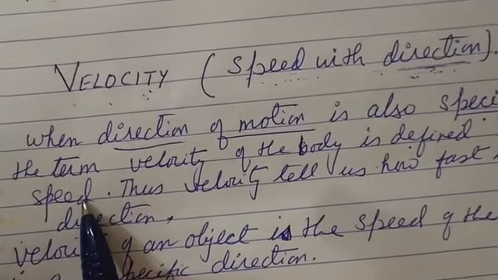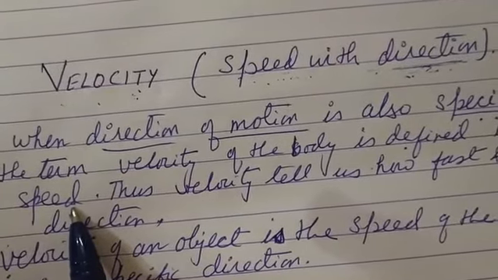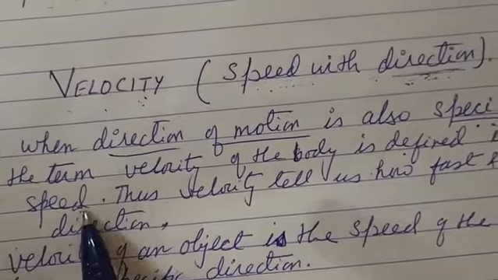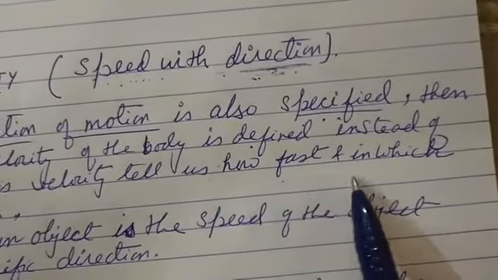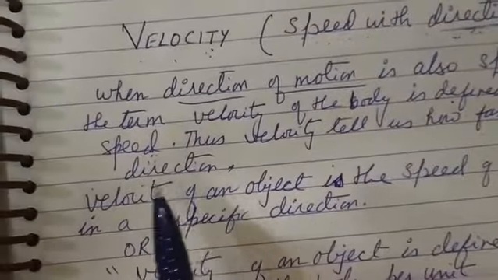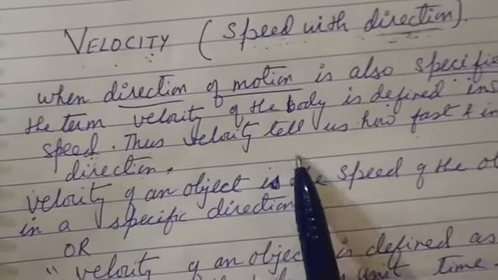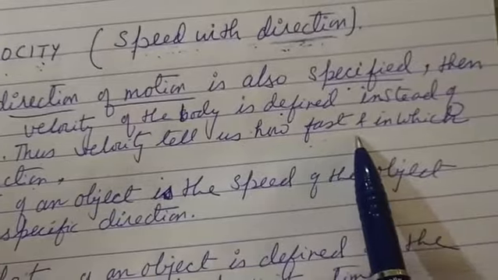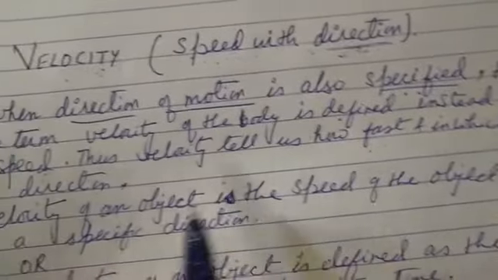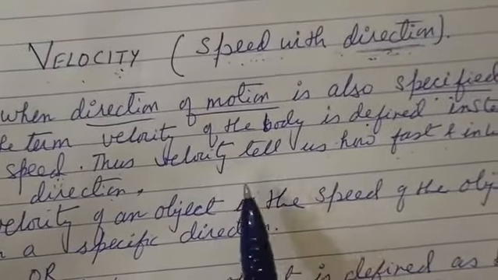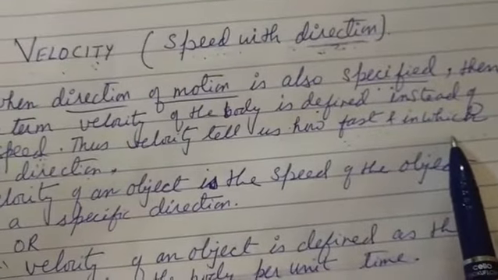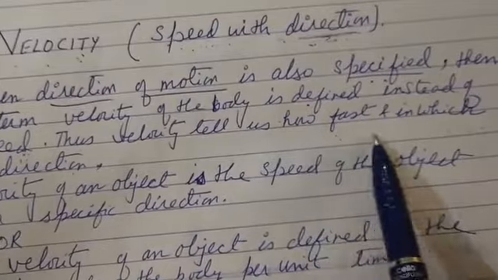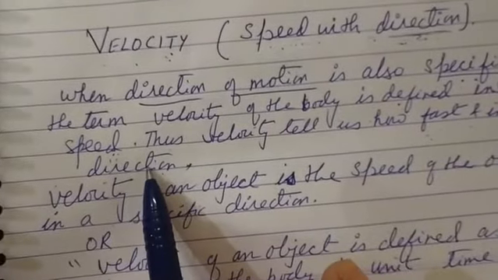If we are saying that 60 km per hour towards the west, then this is the velocity, not the speed. Thus the velocity tells us how fast and in which direction. Velocity tells us both the things, how fast the object is moving and in which direction, whereas speed tells us only how fast the object is moving. It does not tell us the direction. So if it tells us how fast and direction, then it will be velocity.